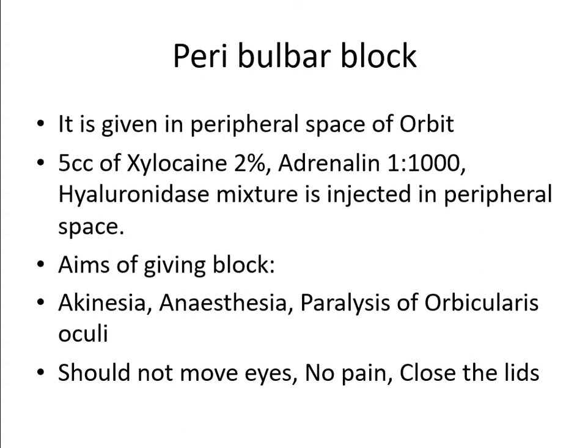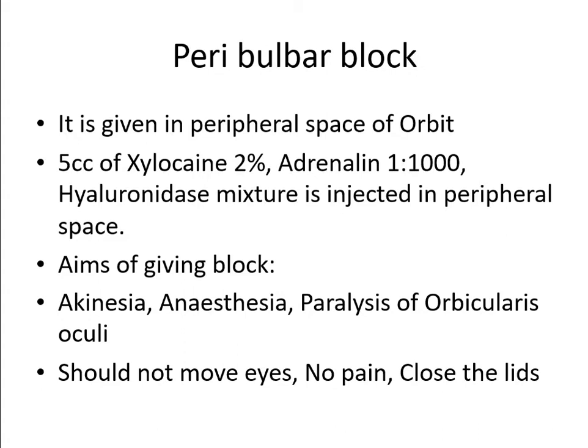Whenever you are coming to the hospital, not only will you see the cases in the OPD, you will come to the operation theater also. In the operation theater, what you are supposed to see, I am trying to cover by video and by theory. In the theory, we have covered what is peribulbar block. 99% of eye surgery is being done under peribulbar block only.